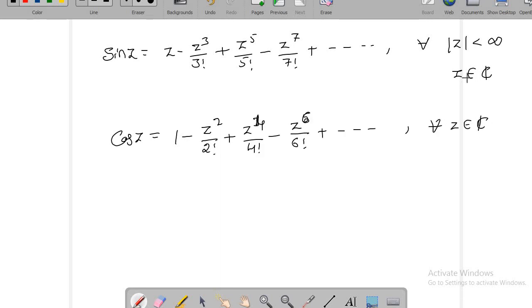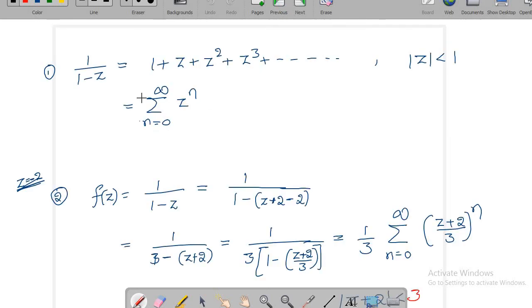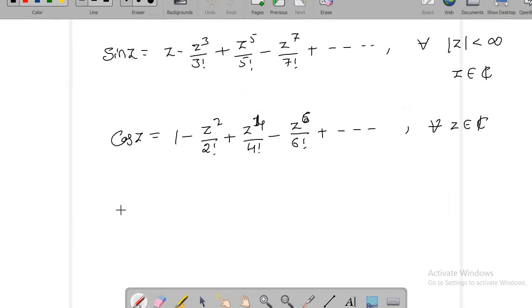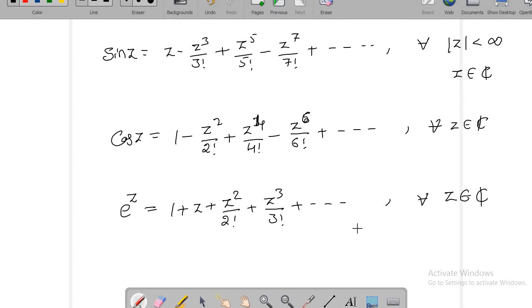So if you ask me what is the radius of convergence, the radius of convergence is infinite here. Whereas in the earlier case, the radius of convergence was 1, and in another case it was 3. The radius of convergence is nothing but the maximum possible radius at which the series is convergent. Next, similarly, the e power z expansion is 1 plus z plus z square by 2 factorial plus z cube by 3 factorial plus and so on. This is convergent for every z belongs to C. Therefore, the radius of convergence here is infinite.